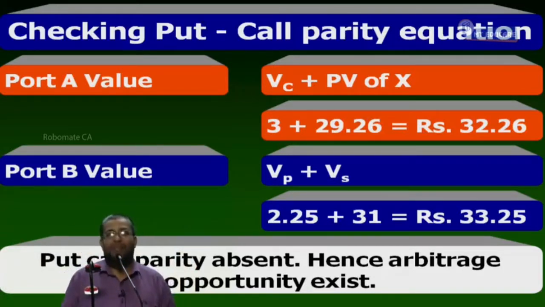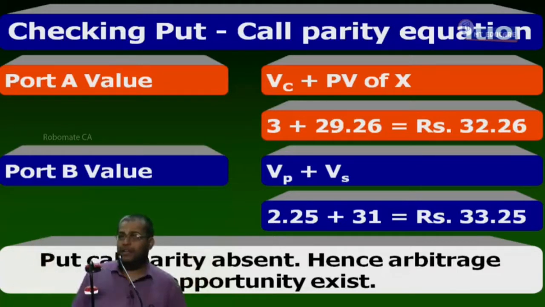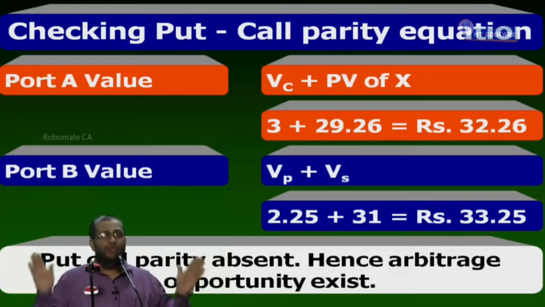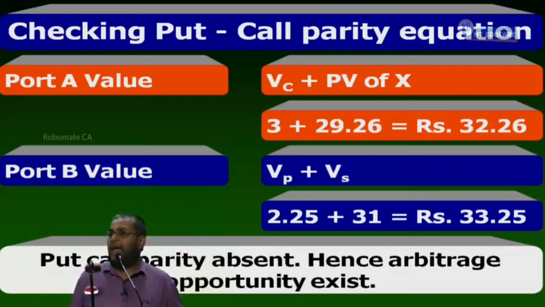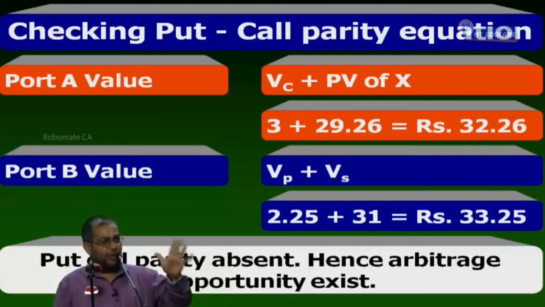Something undervalued, what will you do? I am going to buy portfolio A and sell portfolio B. Right or not? What is my strategy? Buy portfolio A and sell portfolio B.